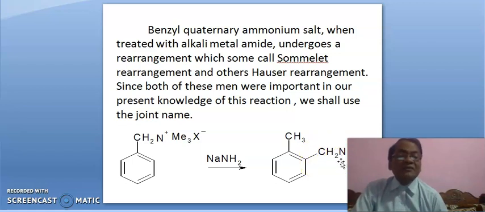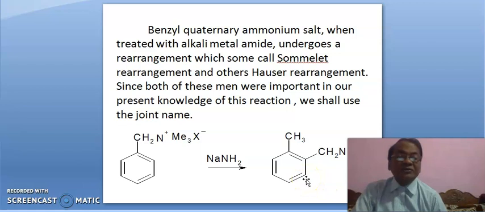will further be alkylated with methyl iodide, then it becomes tertiary quaternary ammonium salt, and again then Sommelet-Hauser reaction here can take place and thus CH2NMe2 will come here.